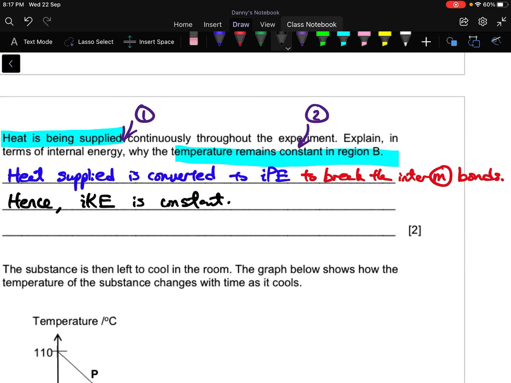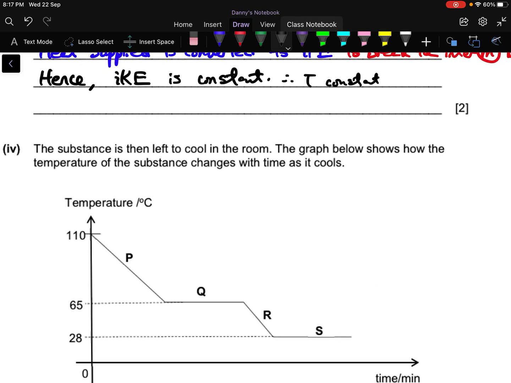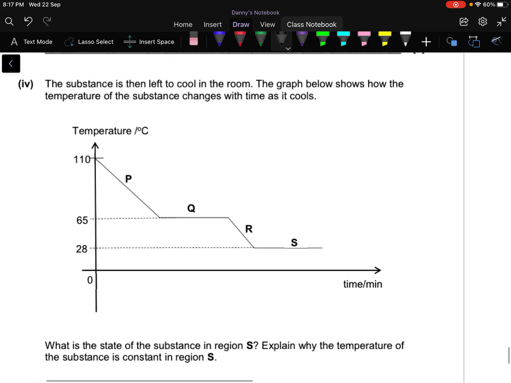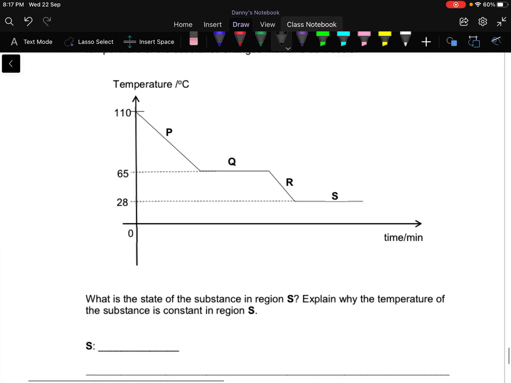Okay, so this is basically the standard answer. You must provide all these three parts in order to get the 2 marks. Since you see that there is still space, you can put, therefore temperature is constant. You'll be able to occupy the whole thing once you spell this out. If you do not know what is IKE, please go and refer to my notes. Internal kinetic energy.